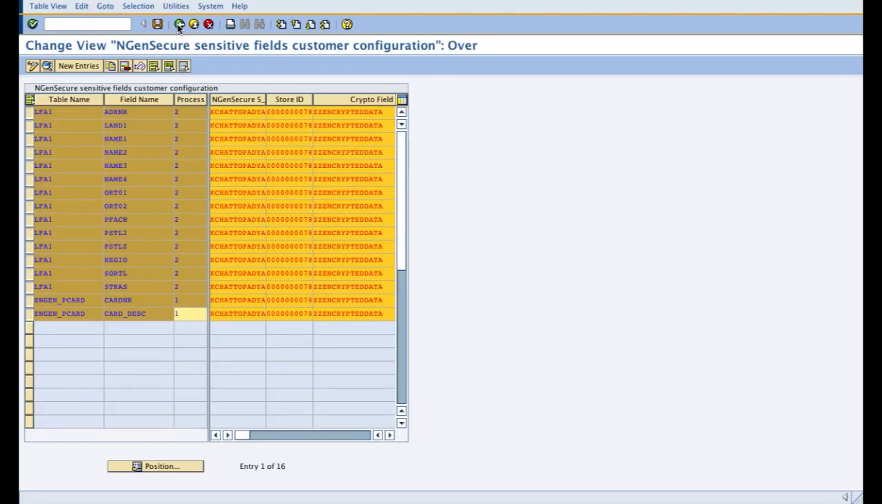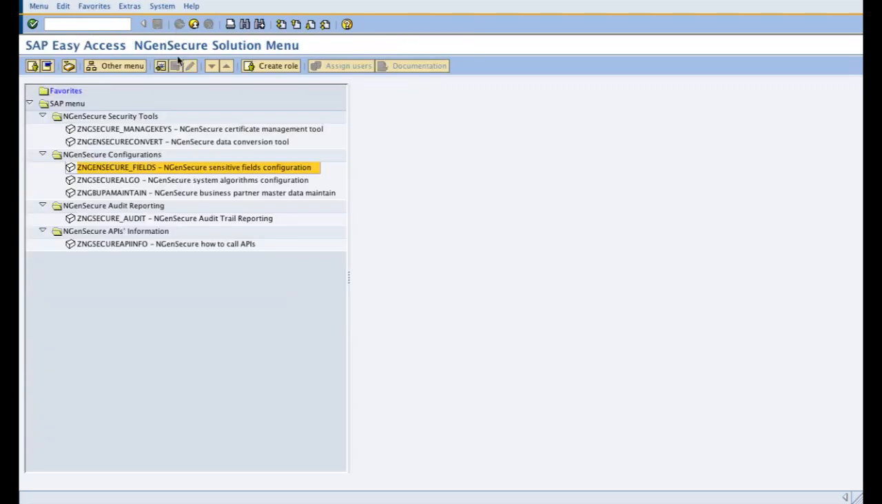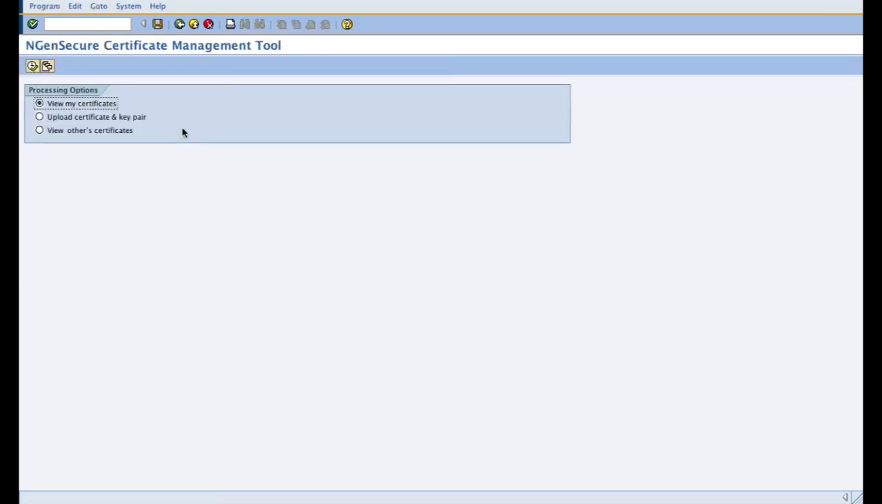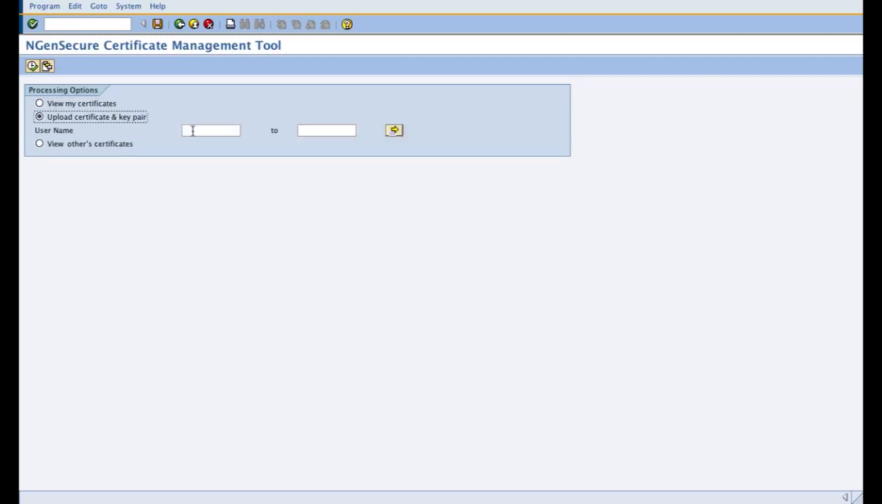So once you have done the sensitive fields configuration, you need to upload a certificate against a user ID. So if you are a SAP user ID, you can use the Engine Secure Certificate Management tool.